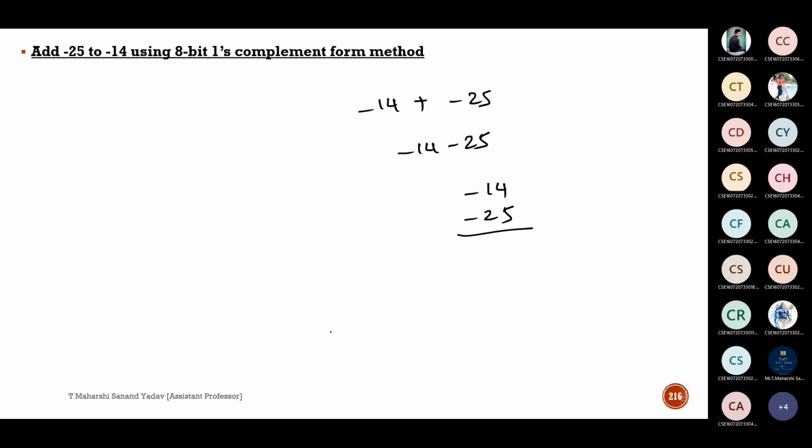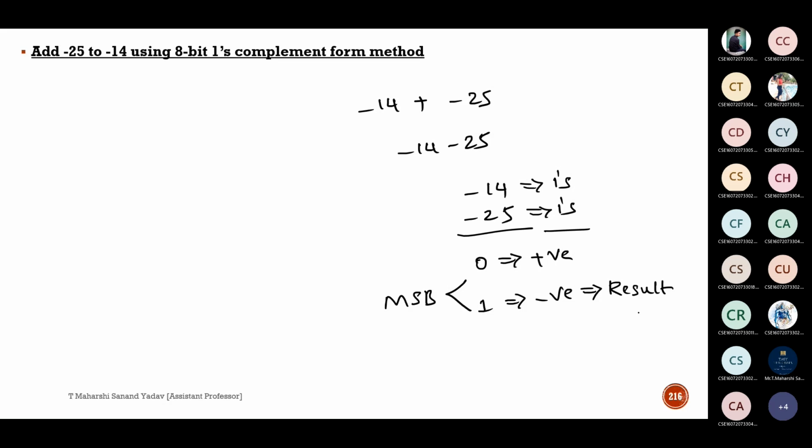So can anyone guess what is the method? Take 1's complement of minus 14, take 1's complement of minus 25. Try to add them. If any carry is generated, perform end around carry, which means adding it to the least significant bit. After that, check the most significant bit. If the most significant bit is 0, the result is positive. If the most significant bit is 1, the result is negative. If our result is negative, for that result we need to perform 1's complement. Done? Yes, sir.